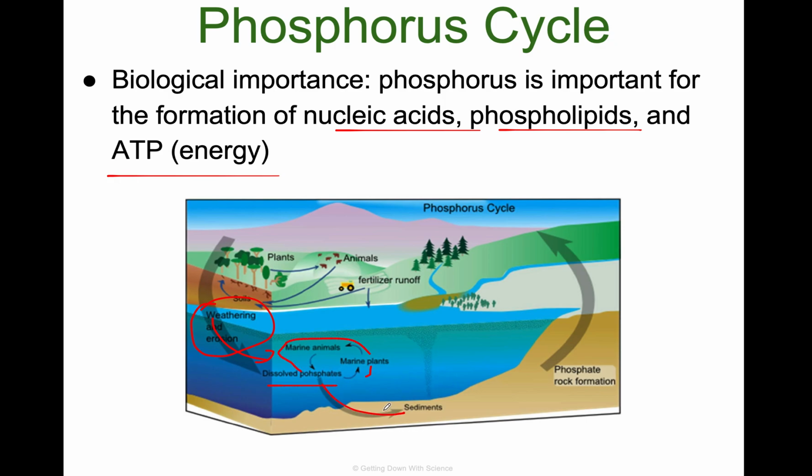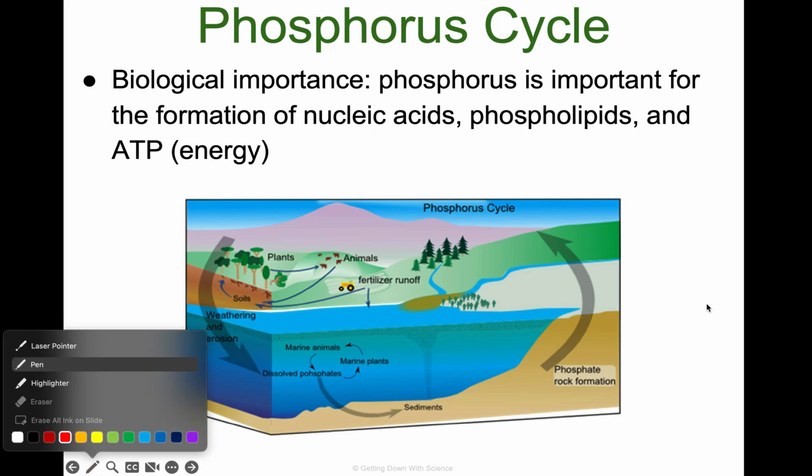Some of it goes down into sediments in the rock to be transformed into rocks later, surface rocks. Another big source of phosphorus is animals and fertilizer runoff. Again, that'll go into the soil. If there's too much phosphorus in the soil, it's not going to be good for the plants. Plants could die. But this is another cycle that we see in our ecosystem.